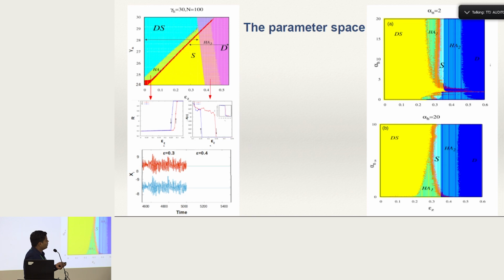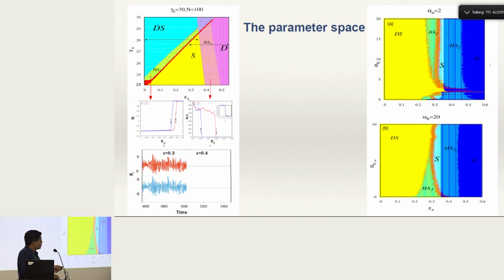And here is the parameter space. So we are fixing these parameter values, and we are just plotting the parameter space here. So ds is the desynchronized state, and if we are moving along this black line as shown over here, we observe that at this point there is a transition to the synchronized state, meaning the yellow region.